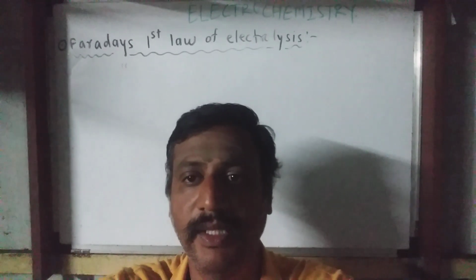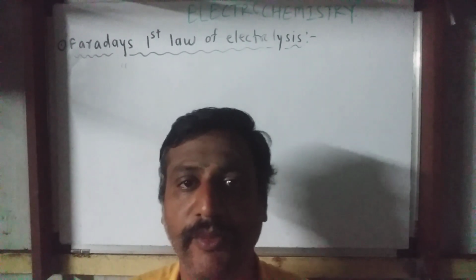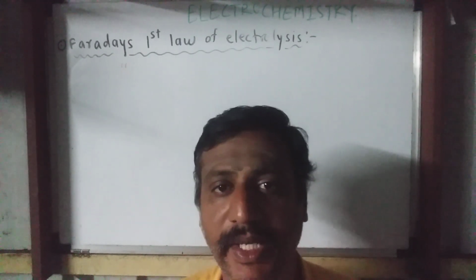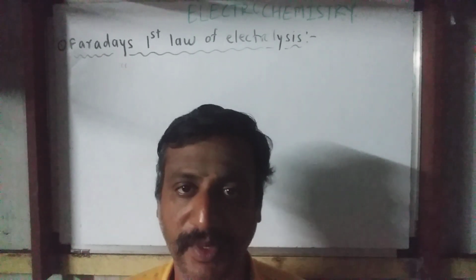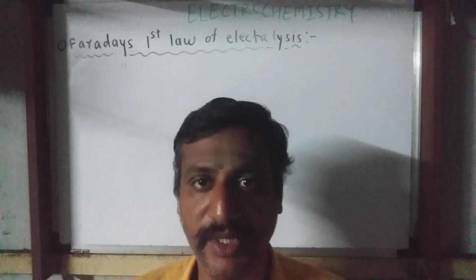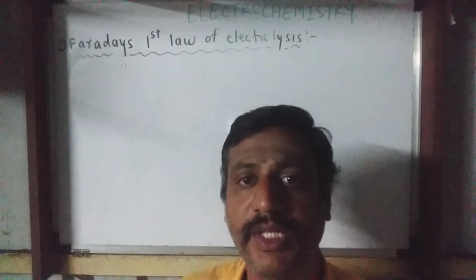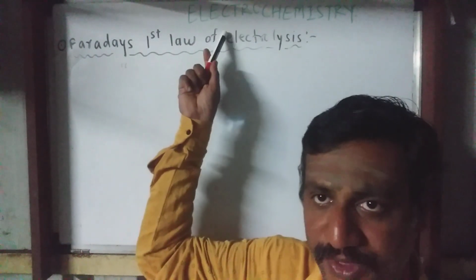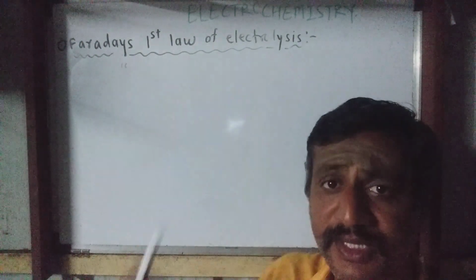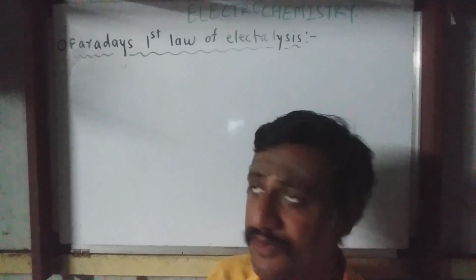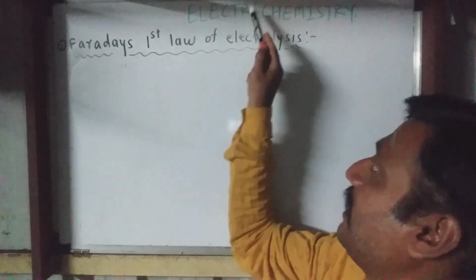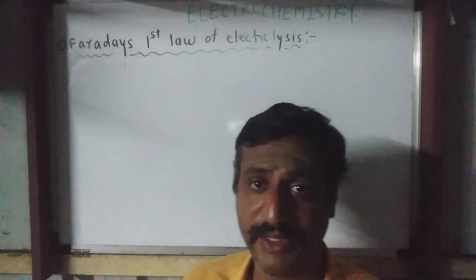In the current video I am going to discuss Faraday's first law of electrolysis. This subpoint deals with the topic electrochemistry. Electrochemistry is the branch of physical chemistry which deals with the study of the relationship between electrical energy and chemical reactions.